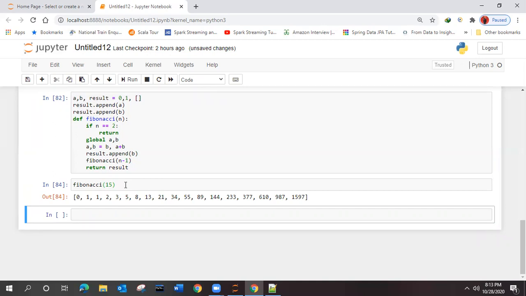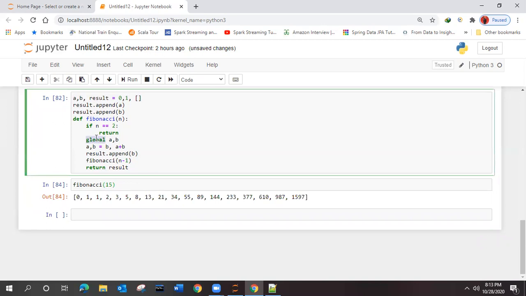Fine. Now I hope that you can understand what a local variable is and what a global variable is. The purpose of this example is to show you that you should not write the Fibonacci series code this way. So what you can do, you can try to execute these things. We'll see the next topic.